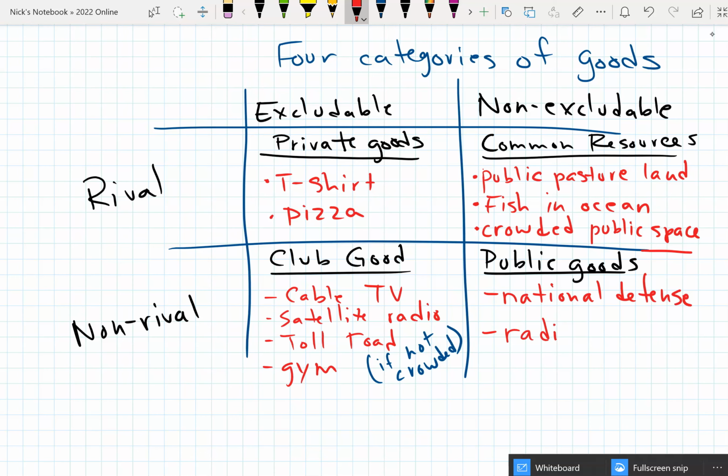Another idea is a radio broadcast. Also TV over the air is here. So again, these are public goods. Everyone can get them. You can't be excluded from them as long as you have, for example, an AM or FM radio, you can receive it. And it's not rival in the sense that the more you listen doesn't take away my listening ability. So we've already talked about private goods, and we'll come back this week and talk about each of the other three.